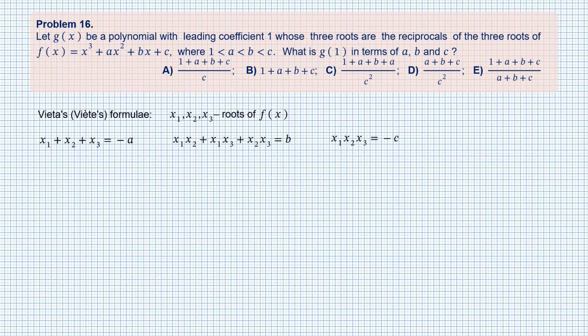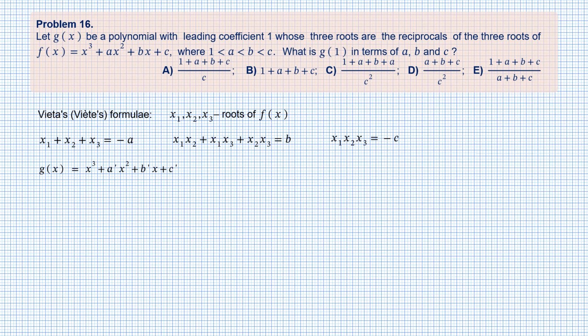Since g of x has also 3 roots, it must be also a cubic polynomial. And we know that its leading coefficient is 1. So we write that g of x equals x cubed plus a prime x squared plus b prime x plus c prime.